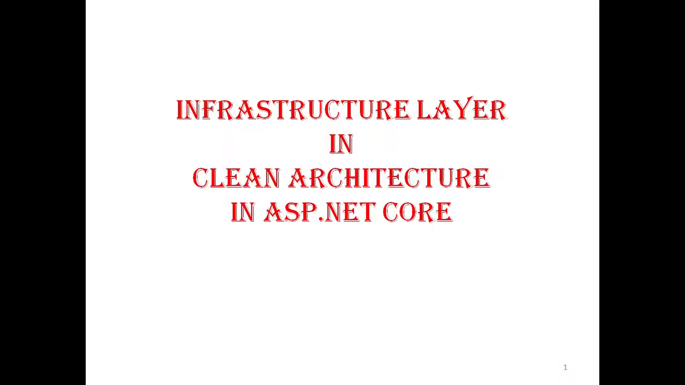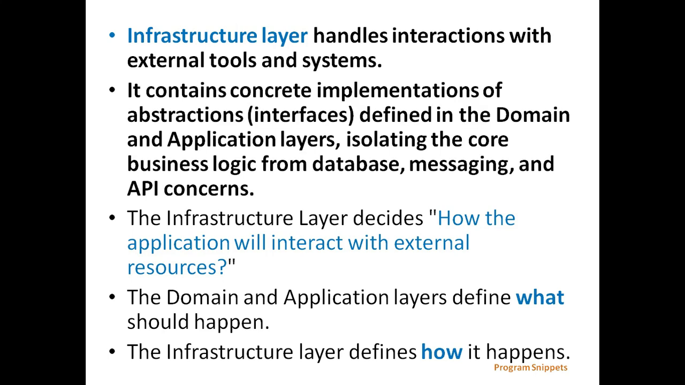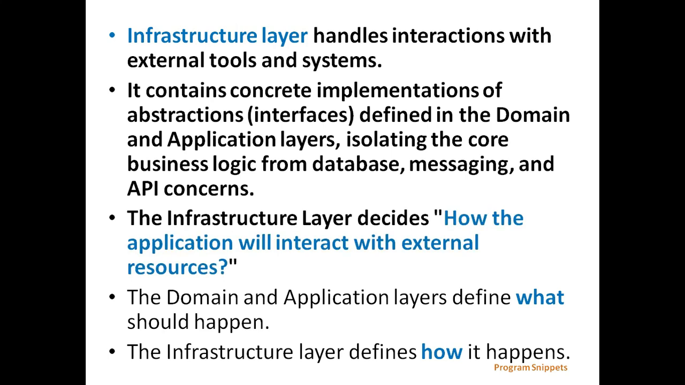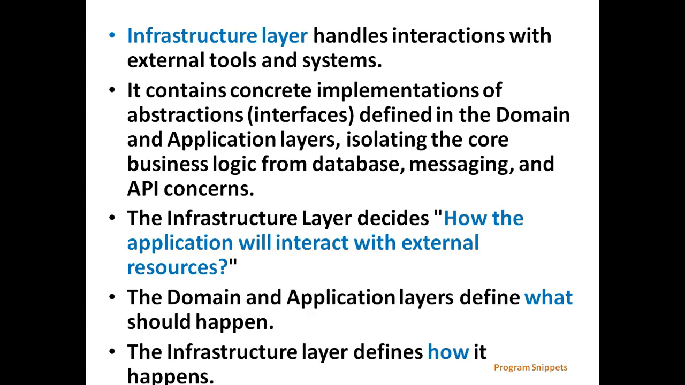Here we will see the infrastructure layer in clean architecture. The infrastructure layer handles interaction with external tools and systems. It contains concrete implementations of abstractions defined in the domain and application layers, which isolates the core business logic from database, messaging and API concerns. The infrastructure layer decides how the application will interact with external resources. The domain and application layers define what should happen, and the infrastructure layer defines how it happens.